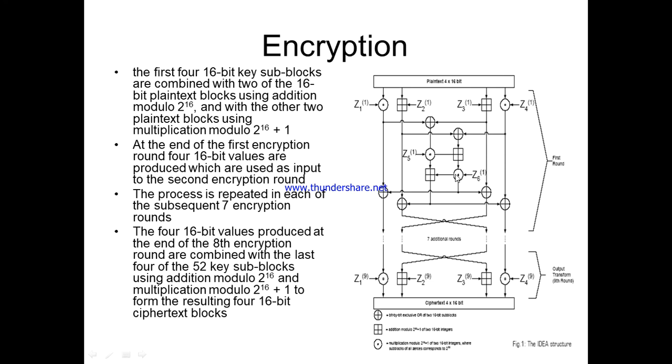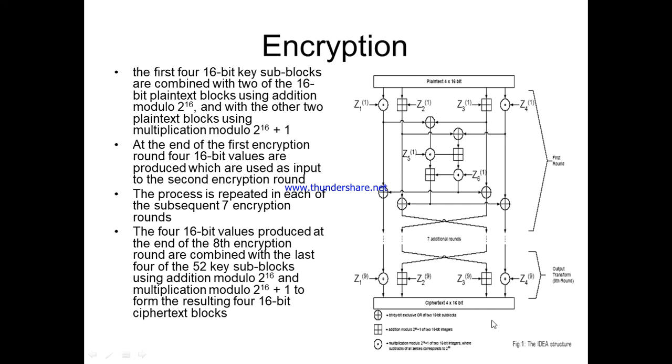So like this, Z1 multiplication modulo, Z2 addition modulo, Z3 addition modulo, Z4 multiplication modulo, Z5 multiplication modulo, Z6 multiplication modulo. So in each round these 6 key subblocks are used, and 6 XOR operations we are going to perform. So this is what we have in each round. This same process will be continued until 8 rounds are completed. This is the first round, remaining 7 rounds. Okay, 8 rounds are completed.